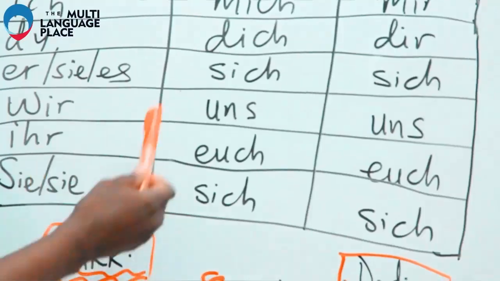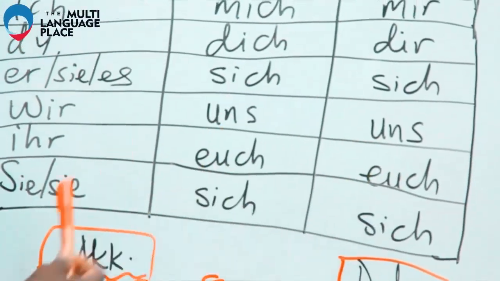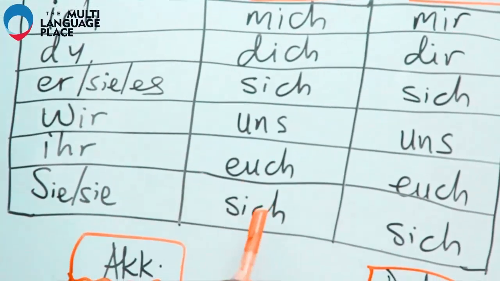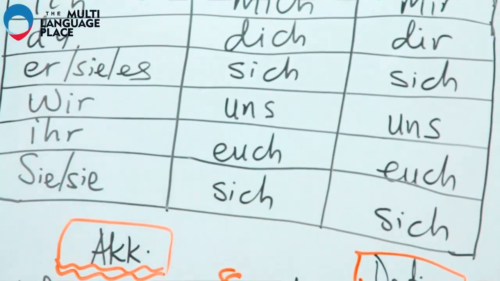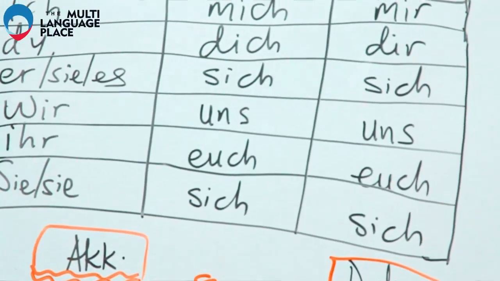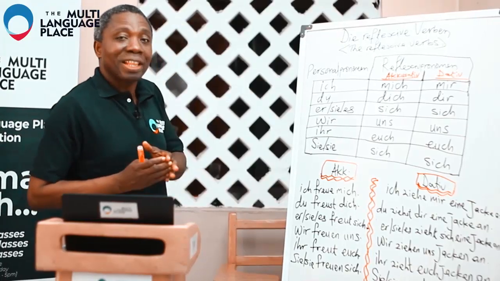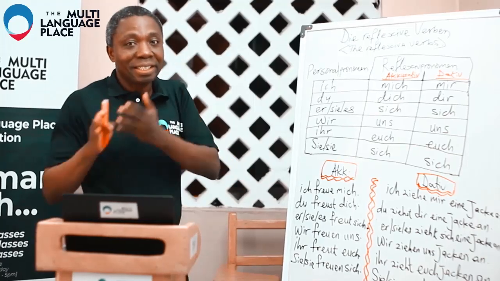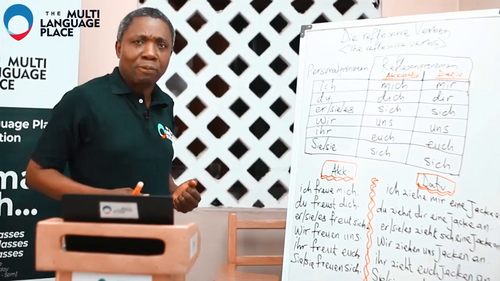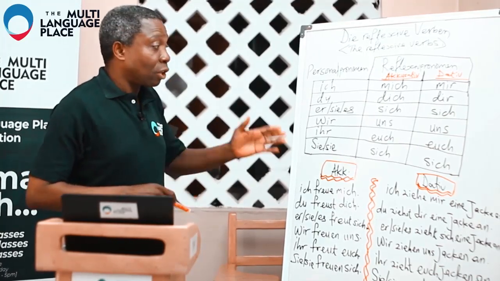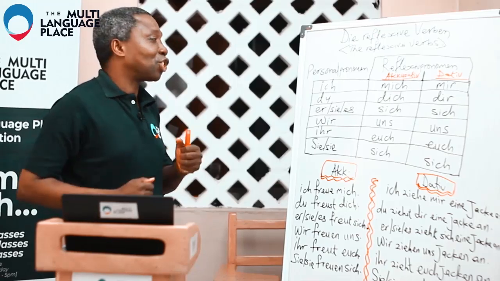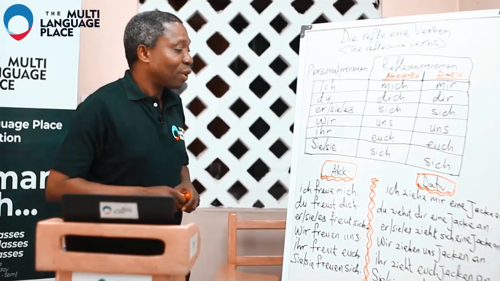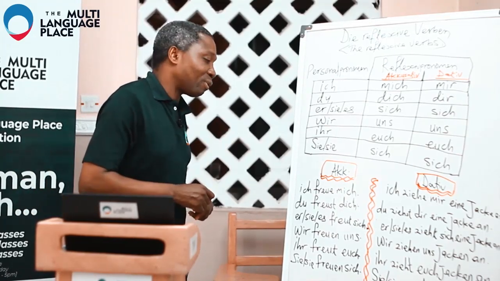For ihr, euch, euch, and then for sie, we have sich, sich. Now, let's look at how these pronouns, both in the accusative and in the dative, function and perform, so that we understand that we're not just having the table for decoration, but that the table is there for us to make use of.